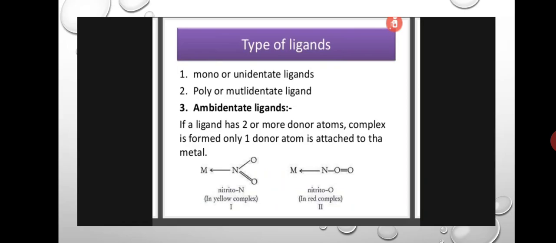And next is types of ligands. Here, mono or unidentate ligands, poly or multidentate ligands, and ambidentate ligands. Okay, these are the types of ligands. First is mono or unidentate ligands.